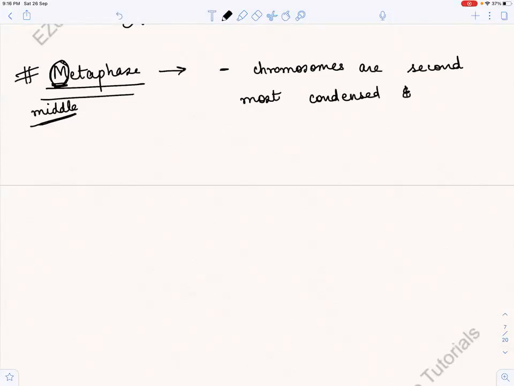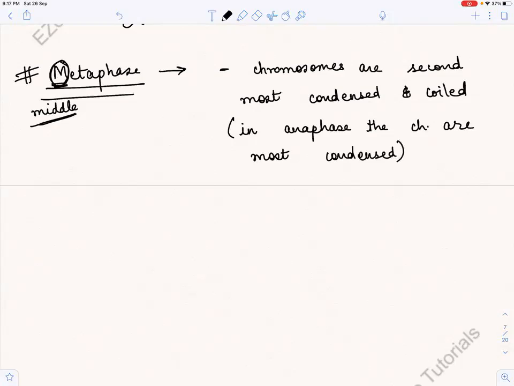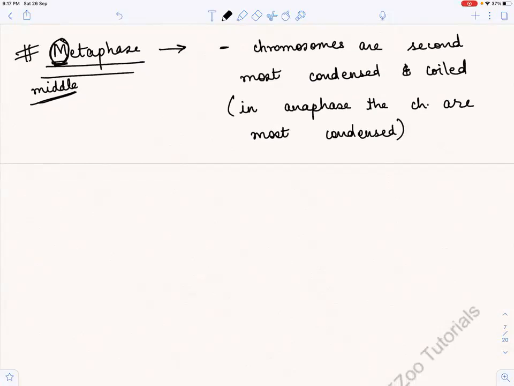I hope you are writing with me, guys, right? You have to remember the stages. And Anaphase mein, you can write it in bracket, that in Anaphase the chromosomes are in the most condensed stage. So metaphase mein what happens? Chromosomes are in the second most coiled and condensed stage.